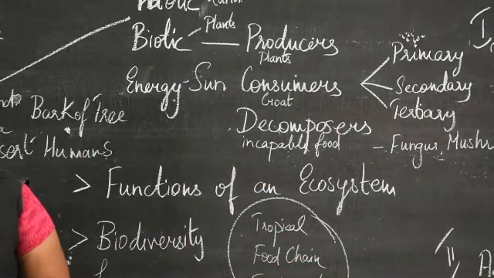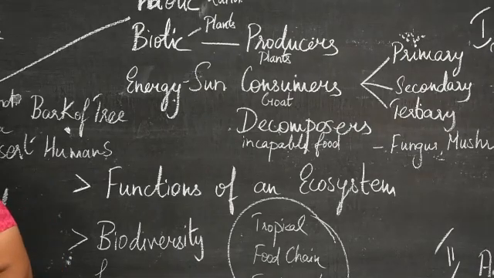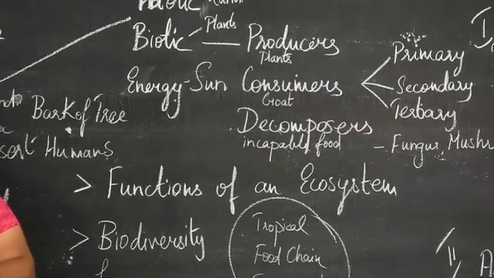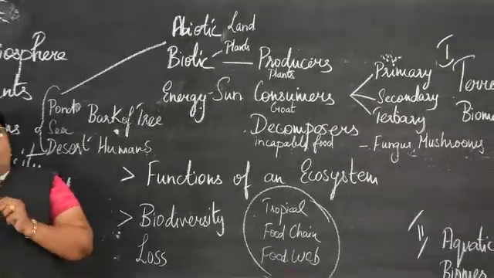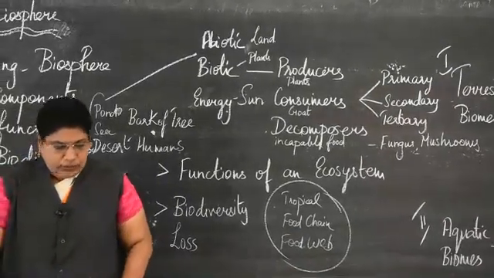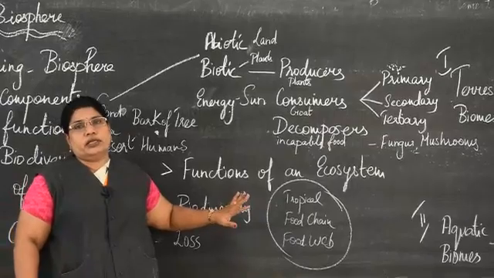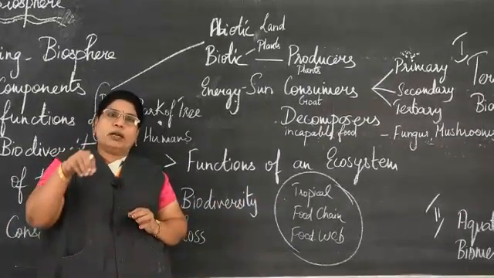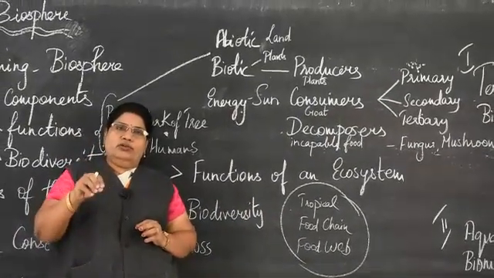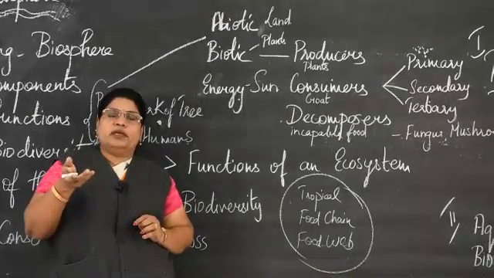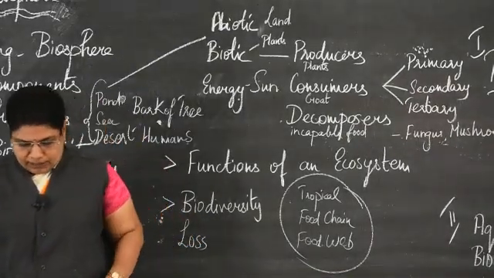So, the functioning of an ecosystem depends on the pattern of flow of the energy that is absorbed from the sunlight. It helps in the distribution of all the nutrients from one part of the plant or the tree, or it may be the human beings or the animals, for example.